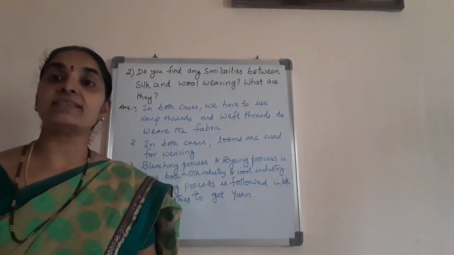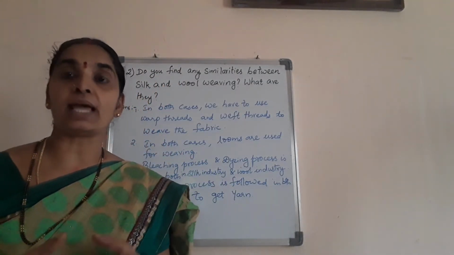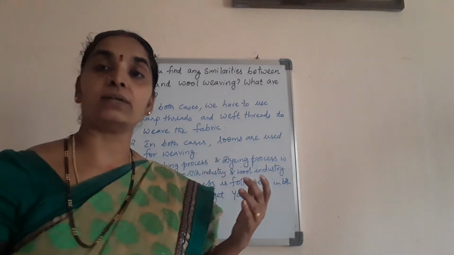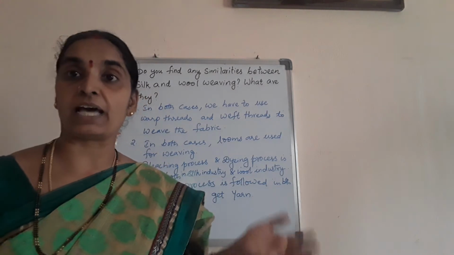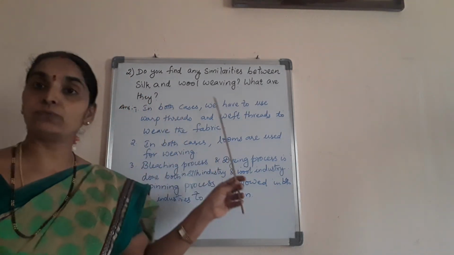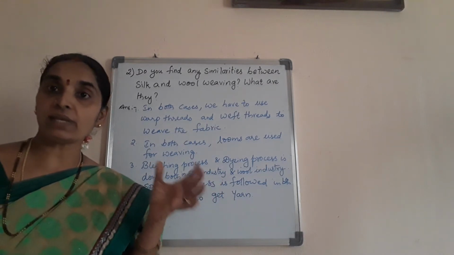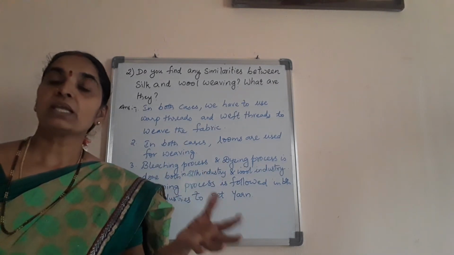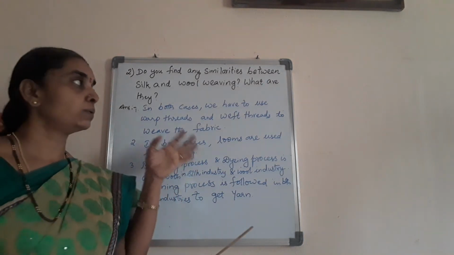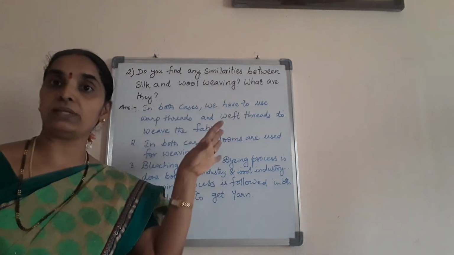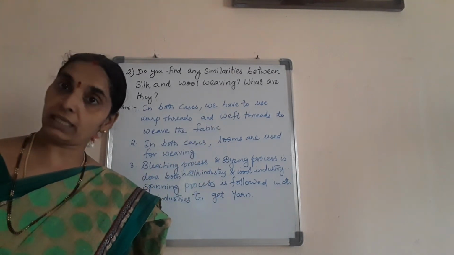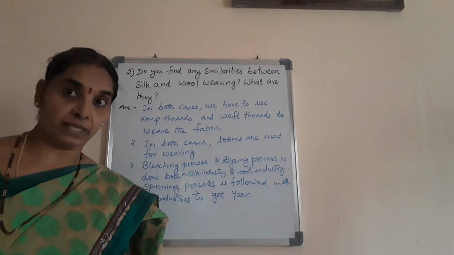The next question is the similarities between wool and silk manufacturing or weaving. So we'll see here what are the similarities we find in the manufacture of wool and silk. That is, in both the silk and wool weaving process, weaving is done on looms. In order to weave, we need the yarn, isn't it? So to weave a fabric, we need a yarn. In both the cases, the spinning process is done. Before spinning, dyeing is done. Before dyeing, bleaching is done.